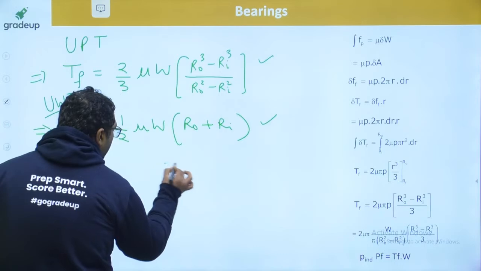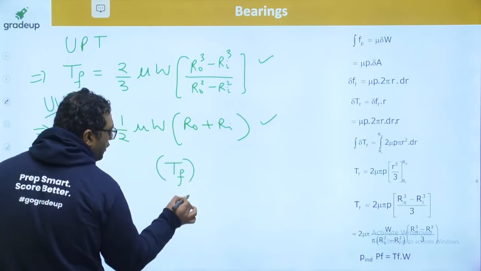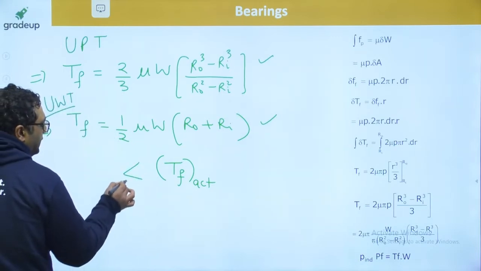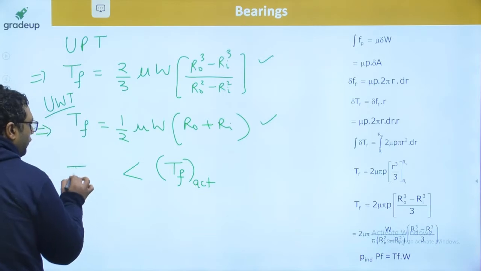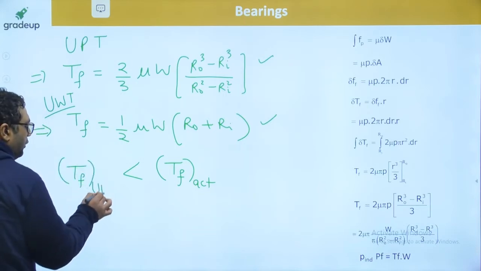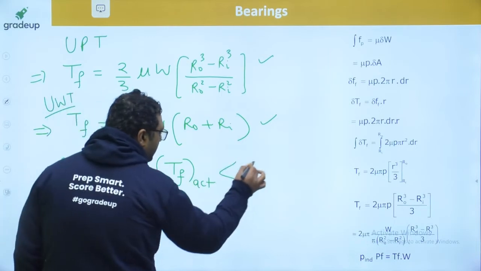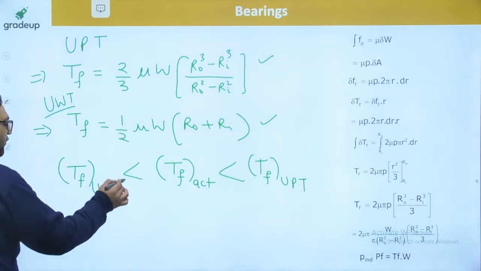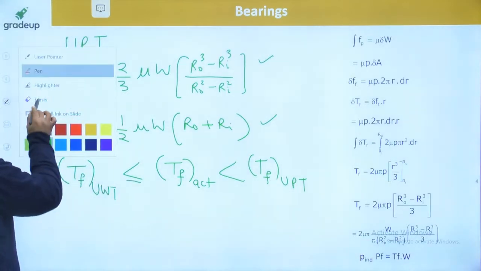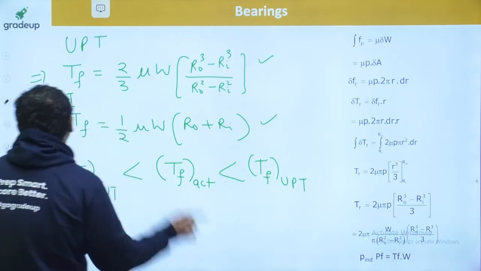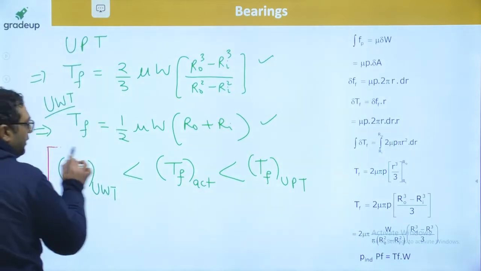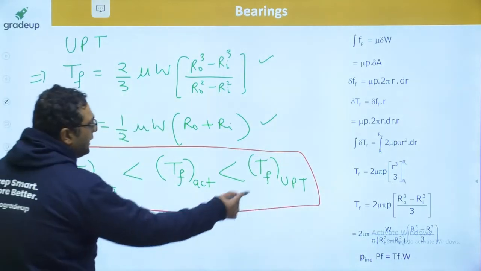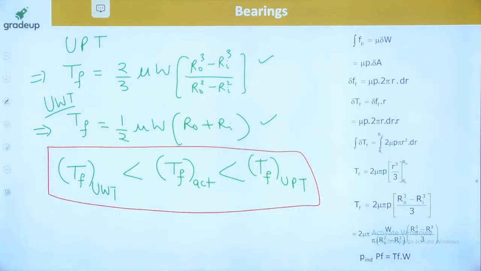If you see the actual loss, the frictional torque which is the loss, the actual one is going to be more than what we get by UWT and less than what we get by UPT. So mind this thing: the actual frictional torque loss is coming in between these two values. It is going to be more than the UWT and less than the UPT. Okay, this is the thing I wanted to give you guys.